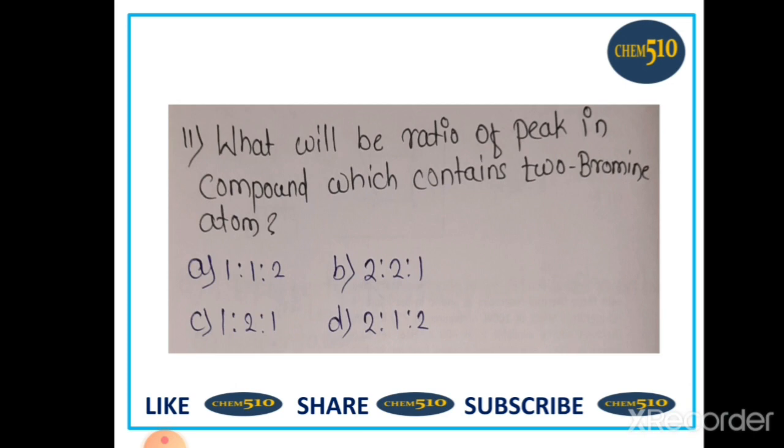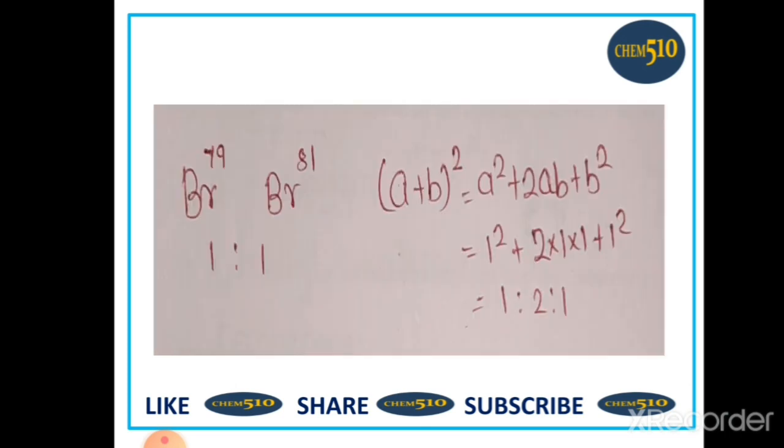11. What will be the ratio of peaks of a compound containing 2 bromine atoms? Four ratios are given: A 1:2:2, B 2:2:1, C 1:2:1 and D 2:2:1:2. So you know that there are two isotopes of bromine, bromine 79 and bromine 81, which occur in the ratio 1:1.